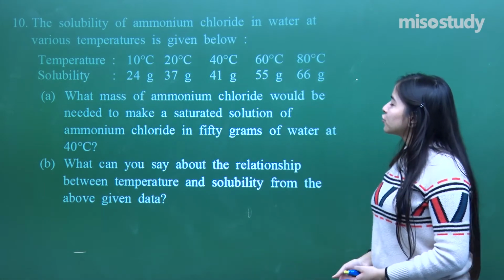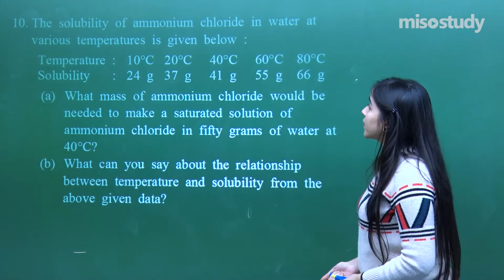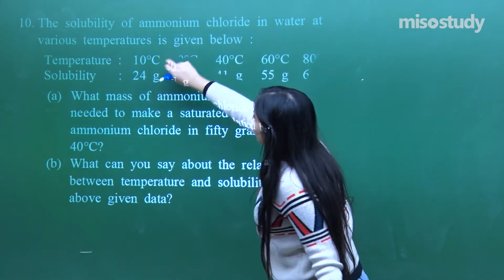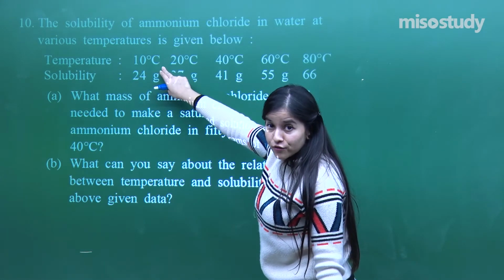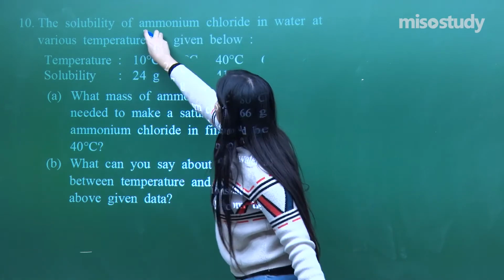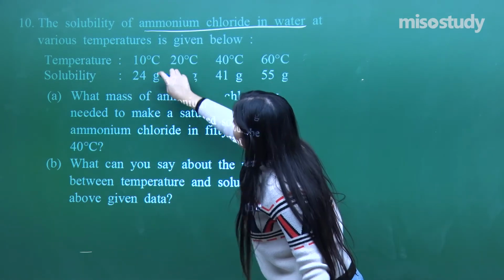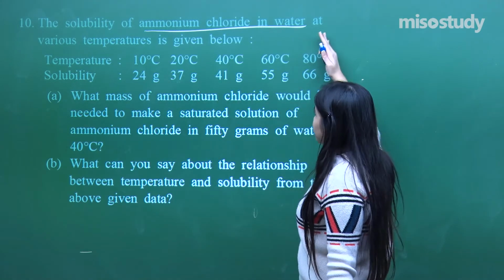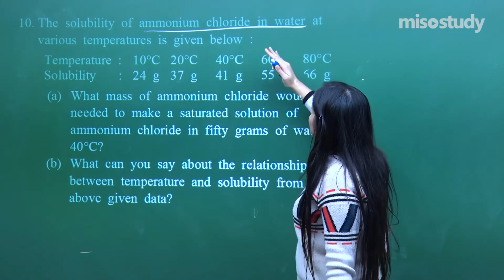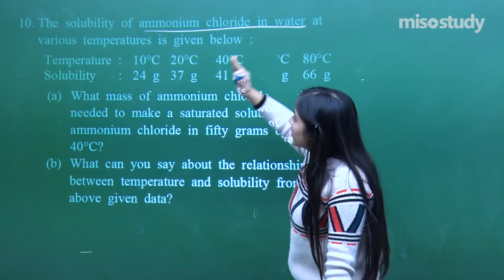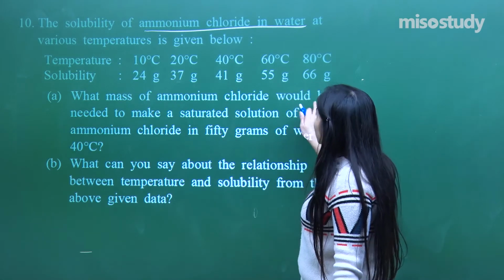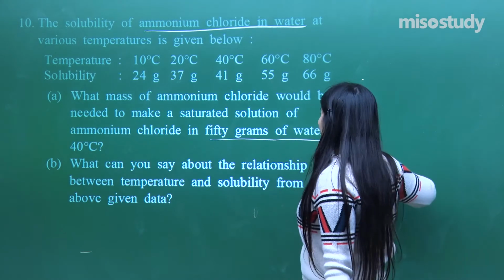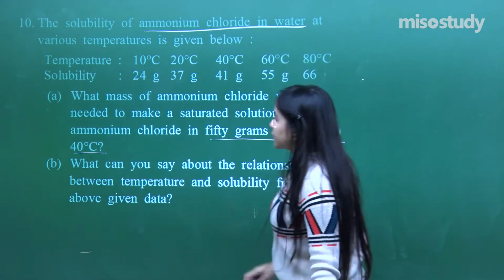So the solubility of ammonium chloride in water varies at various temperatures. What they have actually given is, at 10 degrees Celsius, this is ammonium chloride solution in water, solubility is 24 grams. As I increase the temperature of the solution, more and more ammonium chloride gets dissolved. What does it say now? What mass of ammonium chloride would be needed to make a saturated solution of ammonium chloride in 50 grams of water at 40 degrees Celsius?